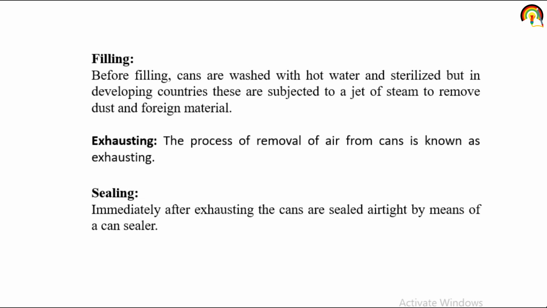Next one is exhausting. The process of removal of air from the can is known as exhausting. Next one is sealing. Immediately after exhausting, cans are sealed airtight by means of a can sealer, just to prevent microorganisms from the outer environment from entering the can.